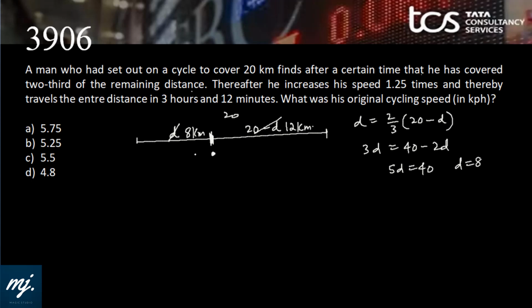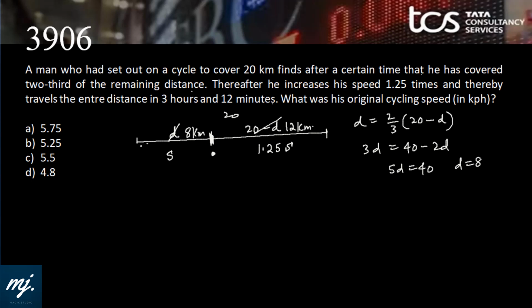Now at this point what is he thinking? Thereafter he increases his speed 1.25 times and thereby travels. Now this distance is covered at a speed of S. This distance is covered at a speed of 1.25 S. He increases speed 1.25 times and thereby travels the entire distance in 3 hours and 12 minutes.